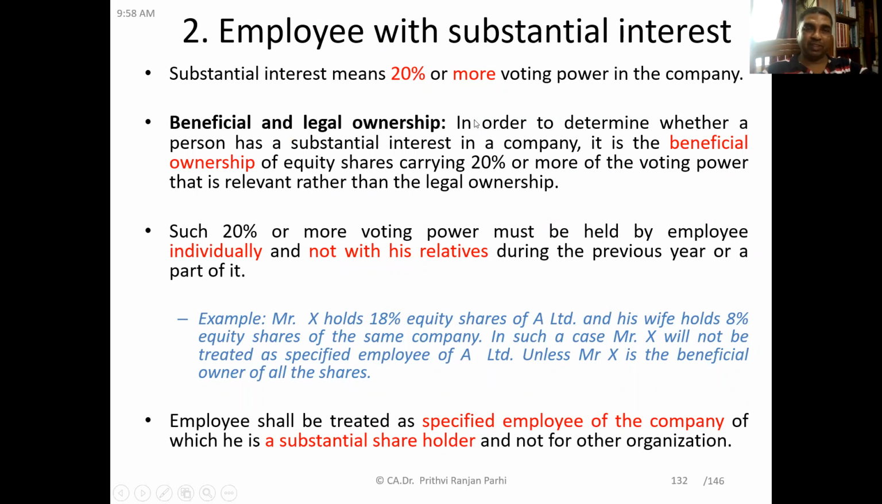And person with substantial interest, again I repeat, means 20% or more voting power in the company. We have to consider only beneficial ownership. In order to determine whether a person has substantial interest in the company, it is the beneficial ownership of the equity shares carrying 20% or more voting power that is relevant. Legal ownership may be different, but it has to be considered on the basis of beneficial ownership. And it has to be held by the employee himself, not along with relatives. This example we had also discussed in a previous class.